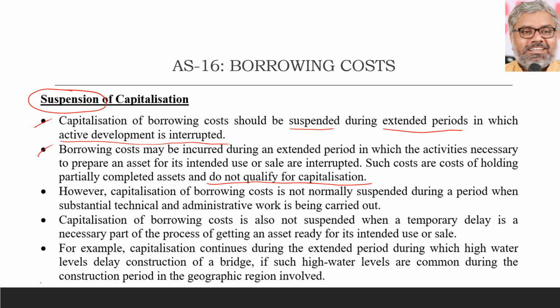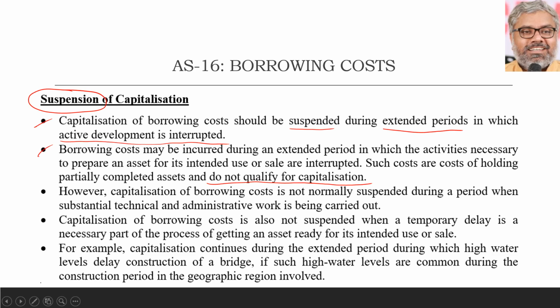Interest is running. We have to pay interest to our lenders, but asset is not being constructed or produced. So the activities which are necessary to prepare an asset for its intended use or sale are interrupted. Because of that, we cannot call them activities required for the purpose of preparing an asset for the intended use or sale.